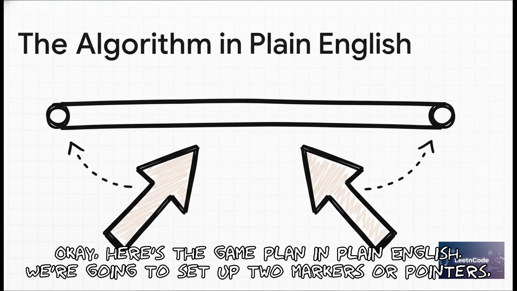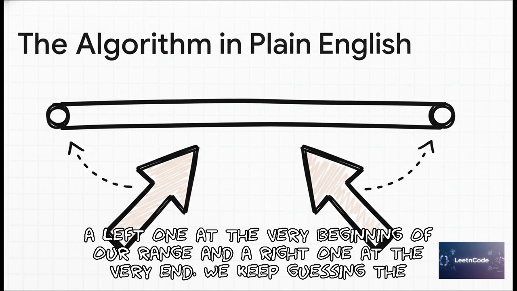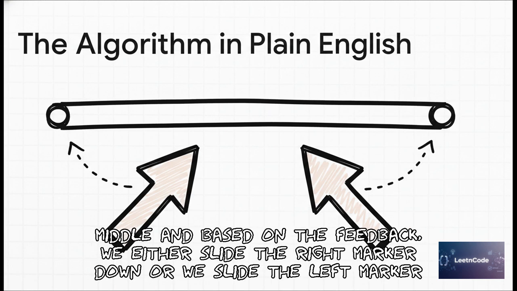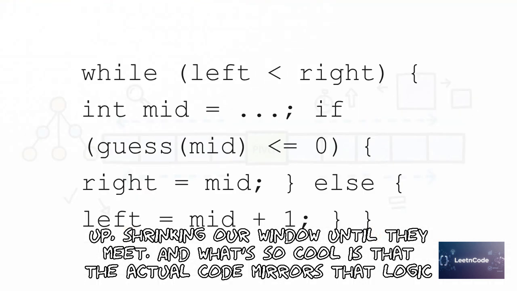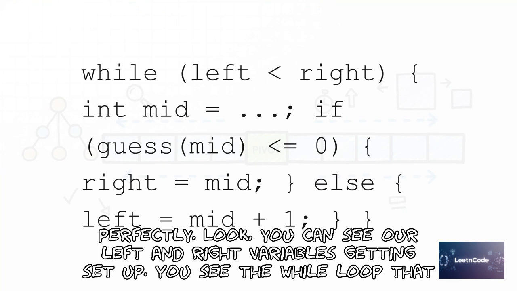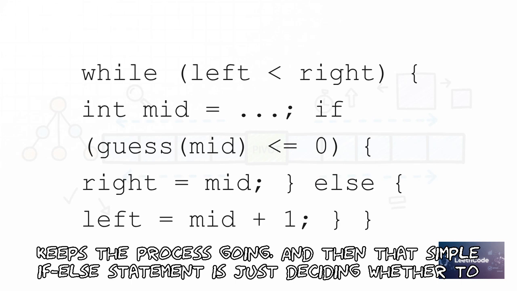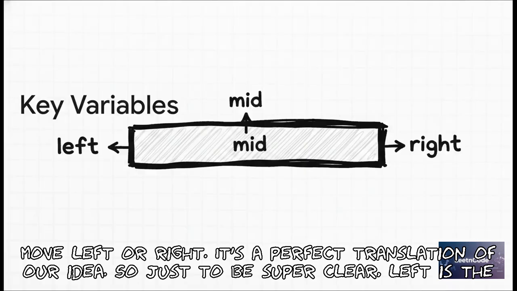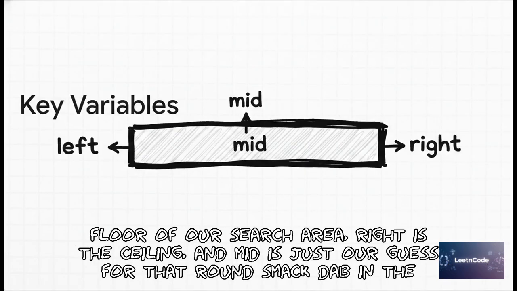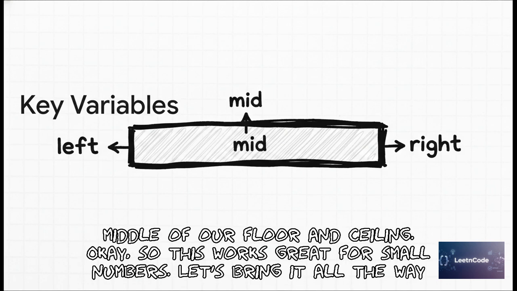Okay, here's the game plan in plain English. We're going to set up 2 markers, or pointers. A left one at the very beginning of our range, and a right one at the very end. We keep guessing the middle, and based on the feedback, we either slide the right marker down, or we slide the left marker up, shrinking our window until they meet. And what's so cool is that the actual code mirrors that logic perfectly. Look, you can see our left and right variables getting set up, you see the while loop that keeps the process going, and then that simple if-else statement is just deciding whether to move left or right. It's a perfect translation of our idea. So just to be super clear, left is the floor of our search area, right is the ceiling, and mid is just our guess for that round, smack dab in the middle of our floor and ceiling.